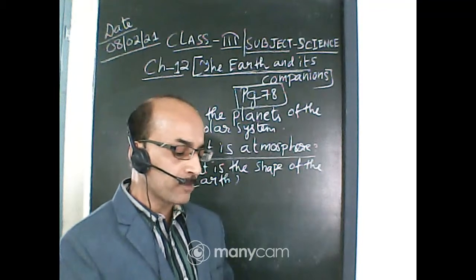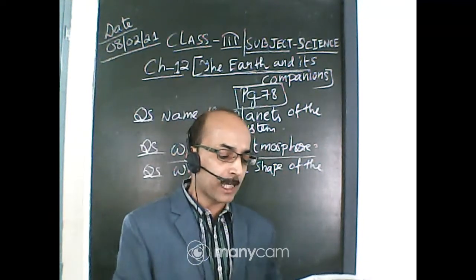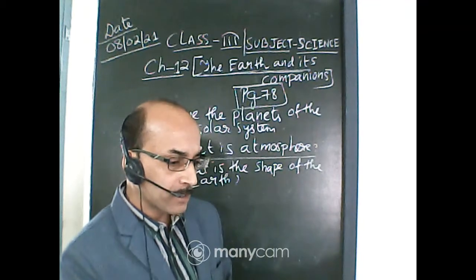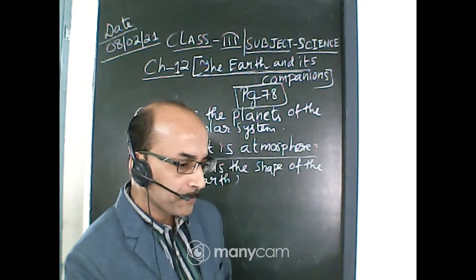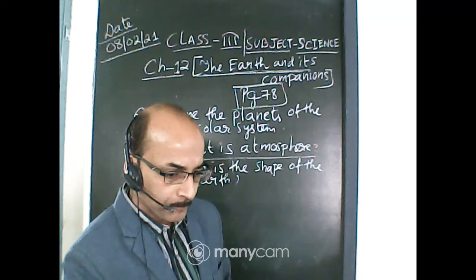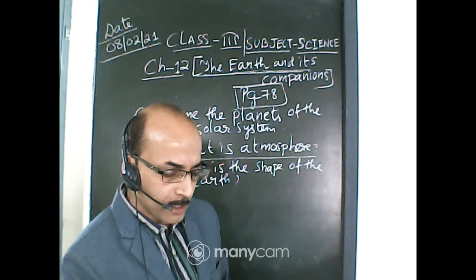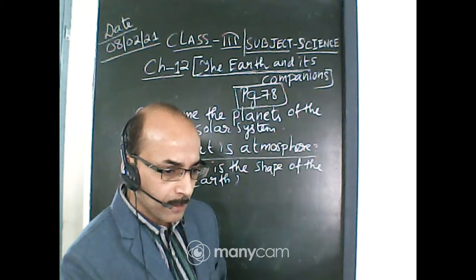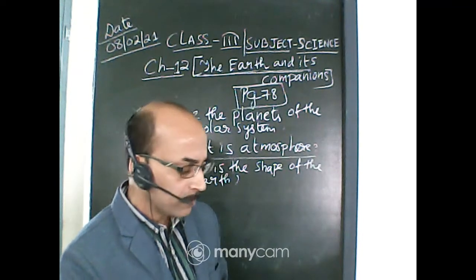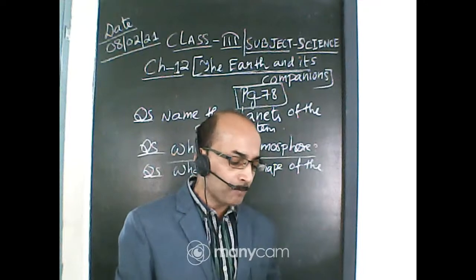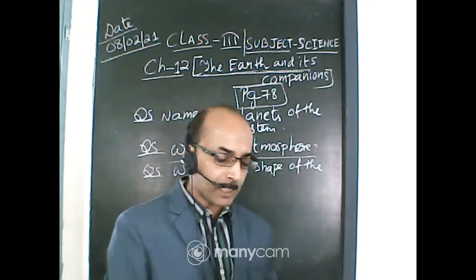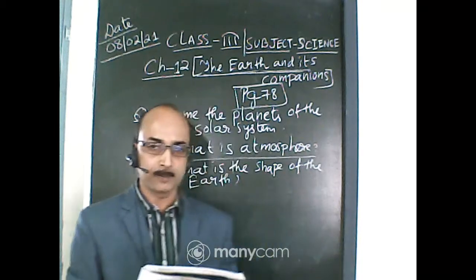The Earth is round and bulging in the middle, just like an orange. You can underline here. So what is the shape? The Earth is round and bulging in the middle, just like an orange. It is slightly flat at the two poles. So this is the answer.